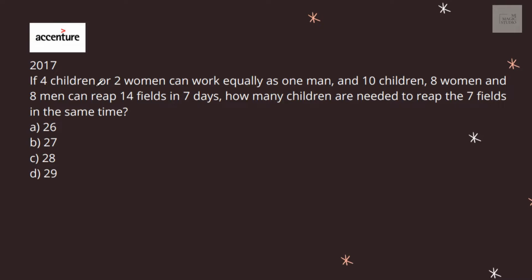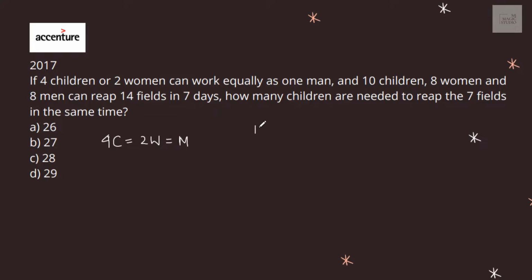If 4 children or 2 women can work equally as one man, that means 4C is equal to 2W is equal to M. That means work done by one man in the given time is the same as work done by two women in the same time, which is the same as work done by four children in the same time. So the efficiency of men is greater than women, and the efficiency of women is greater than children.